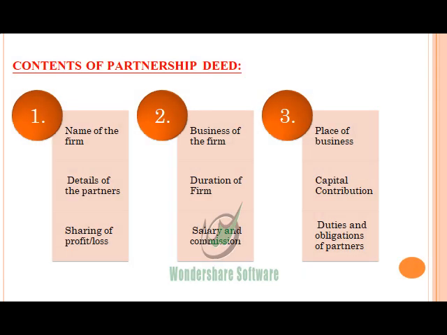So now students, continuing with the contents of the partnership deed. Contents means the terms and conditions, the particular specifications on which the partners have agreed to continue in the firm during the partnership duration. So first is the name of the firm, second the details of the partners, business of the firm, sharing of profit and loss, duration of the firm, salary and commission, place of business, that is where the firm is conducting its operations, capital contribution, that is how much capital will be contributed by each partner, and duties and obligations of the partners, that means the roles and positions of the partners in the firm.